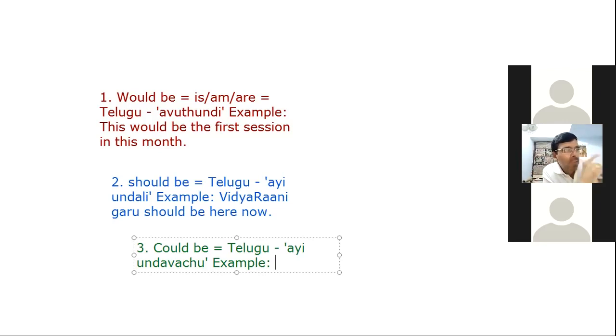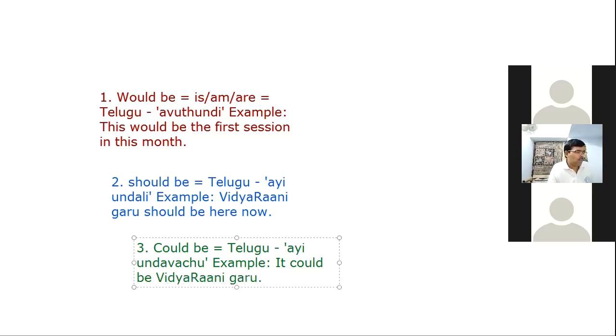So it should be Vidyarani garu means Vidyarani gare ayi undali. It would be Vidyarani garu means Vidyarani garu ayi untaru. It's a small difference. It could be Vidyarani garu means a join ayindi Vidyarani garu ayi undochu. That is, the person could be Vidyarani garu. That's the meaning.